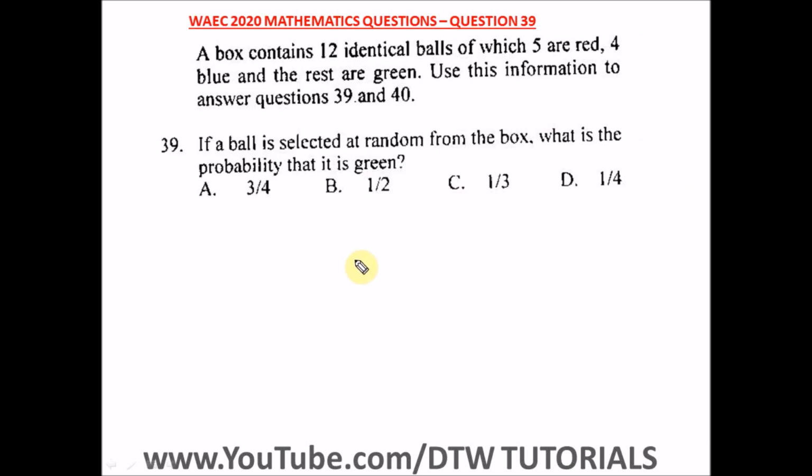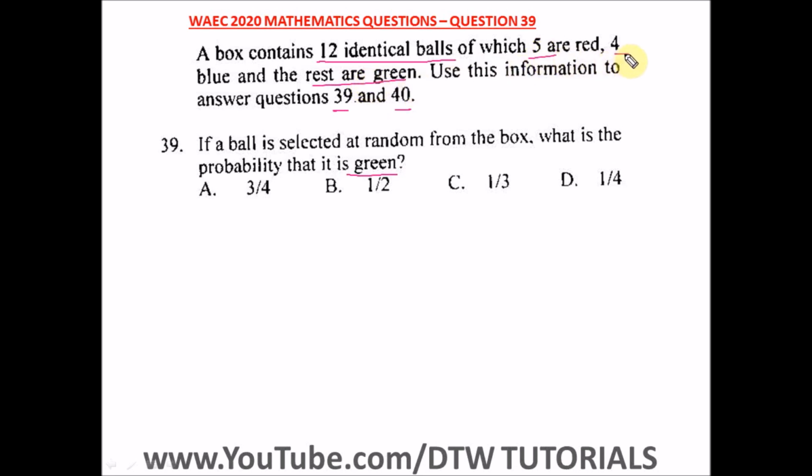Question 39 of the WASSCE 2020 Mathematics Past Question, that's your WASSCE exam. It says a box contains 12 identical balls, of which 5 are red, 4 are blue, and the rest green. Use this information to answer question 39 and 40. Question 39 says, if a ball is selected at random from the box, what is the probability that it is green?